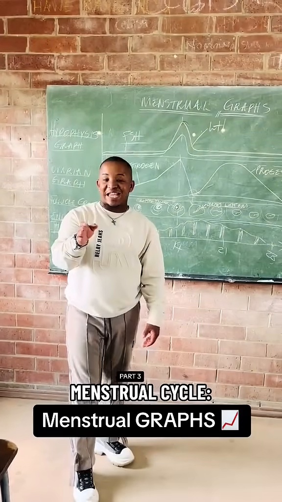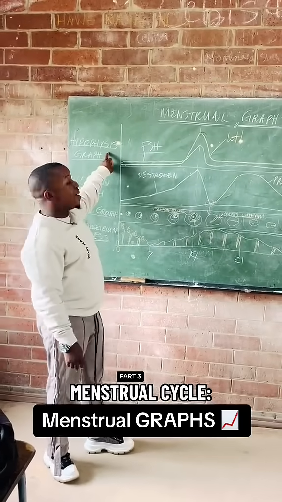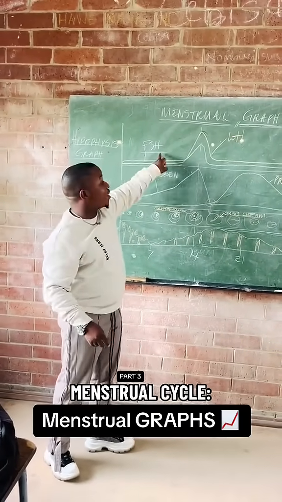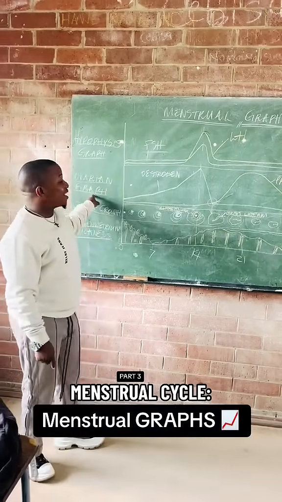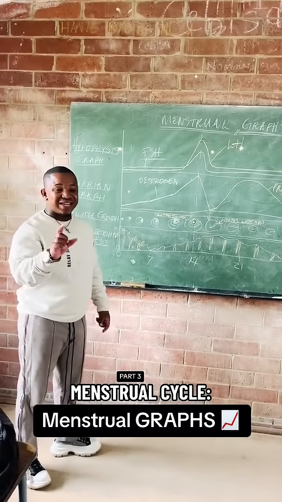So we have a menstrual cycle. The menstrual cycle is made by 4 graphs. These 4 graphs are the hypophysis graph with the hypophysis hormones FSH and LH, the ovarian graph with estrogen and progesterone, follicle growth, and endometrium thickness.